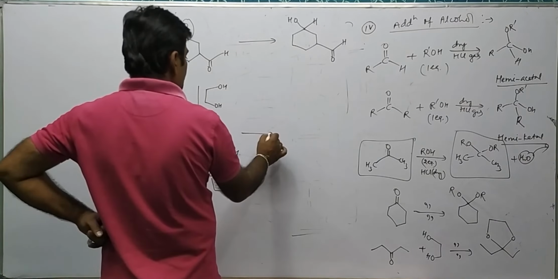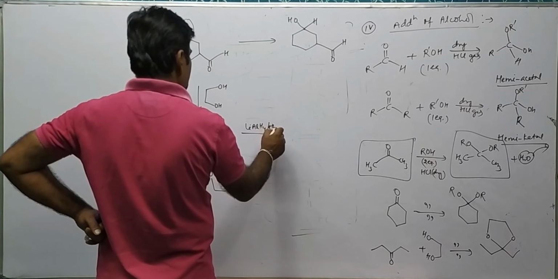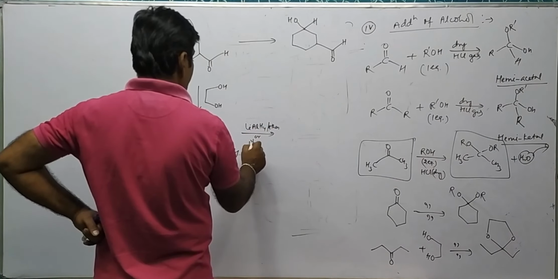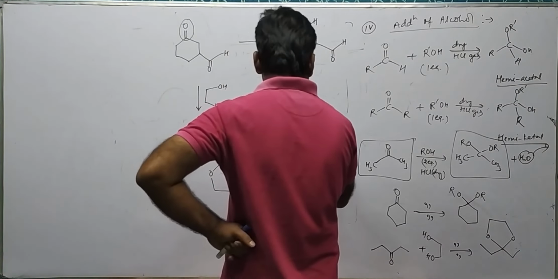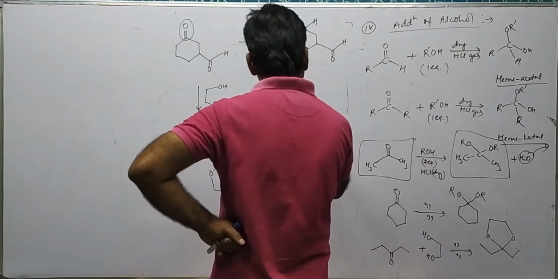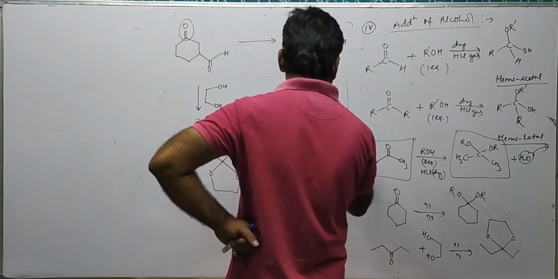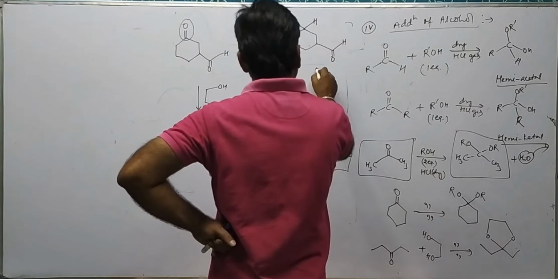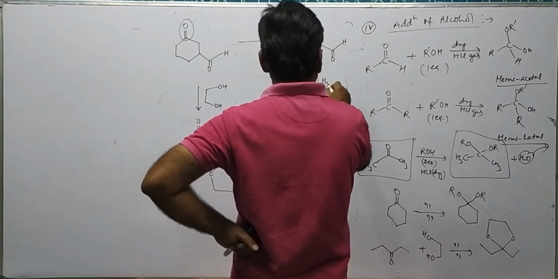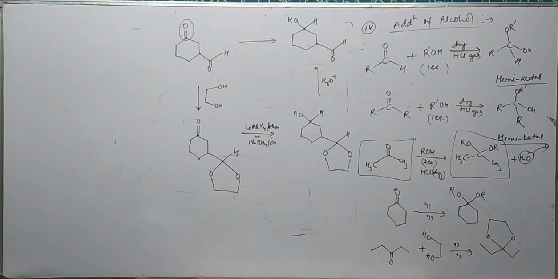Now you can use lithium aluminium hydride or sodium borohydride to reduce the ketone into the alcoholic group. Now this further gets hydrolyzed to form this. That is the importance of this reaction.